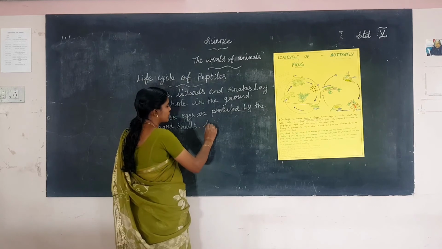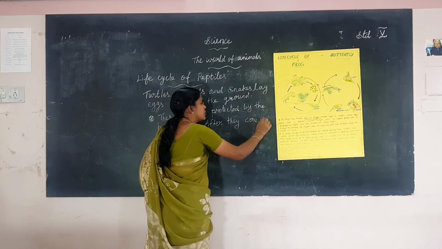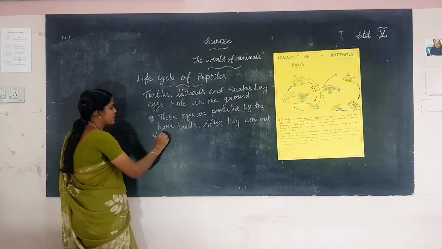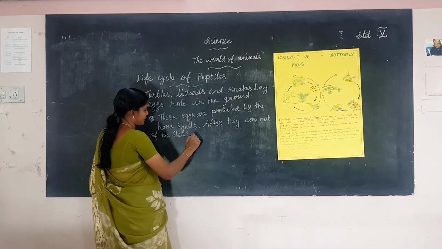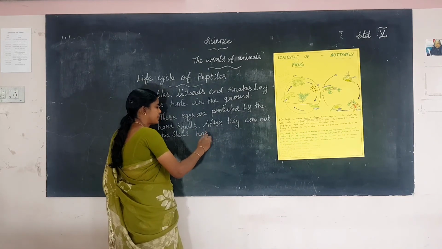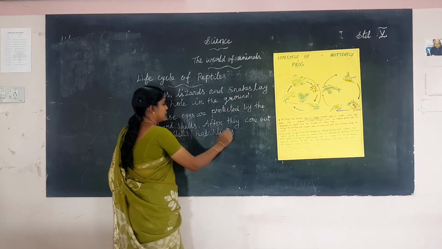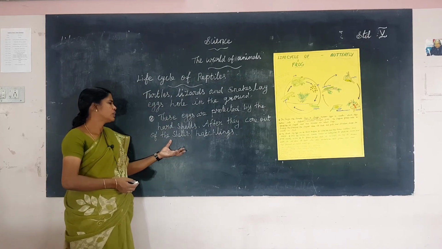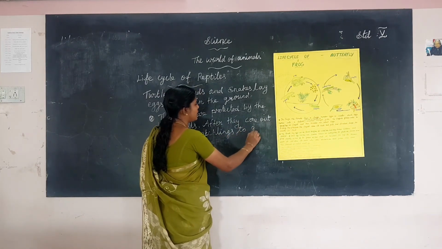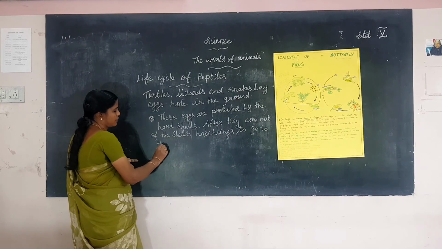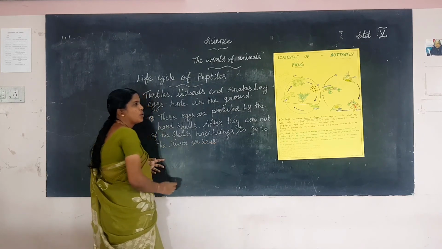After they come out of the shells, the hatchlings go to the river or seas to grow into adults.